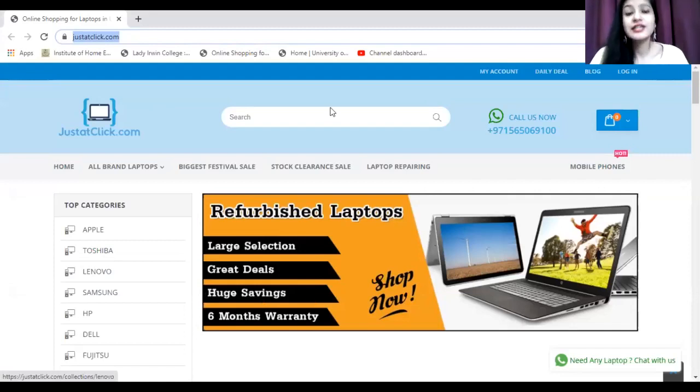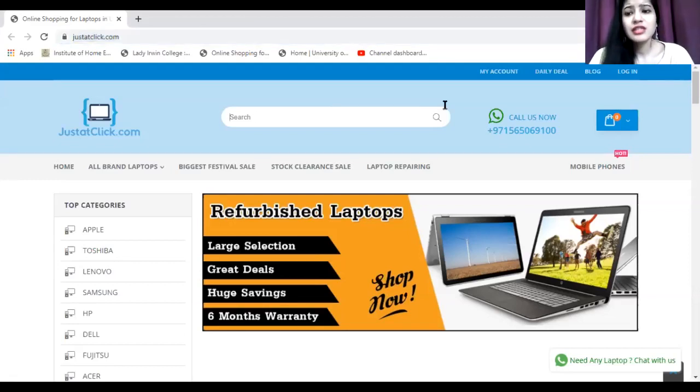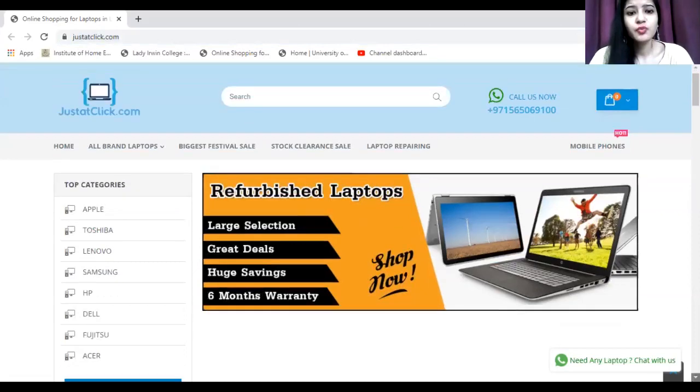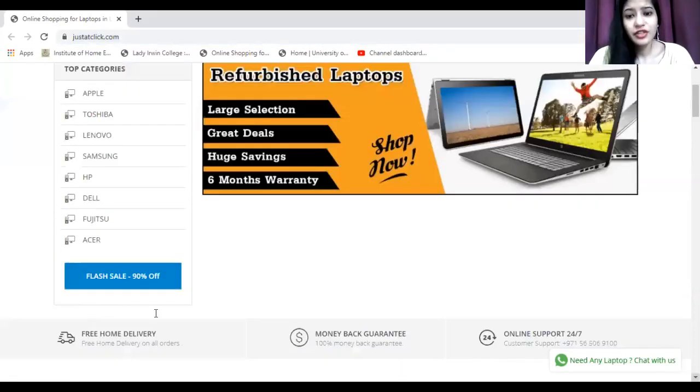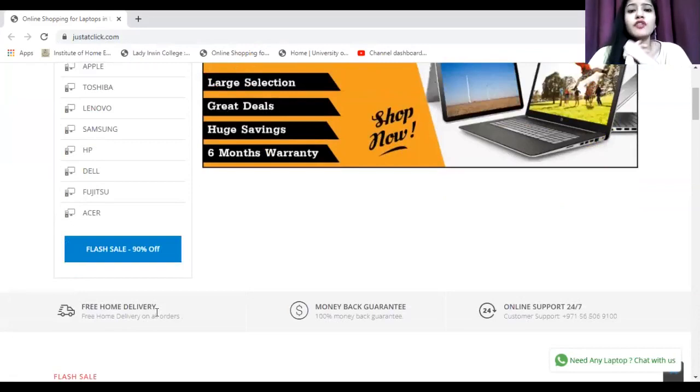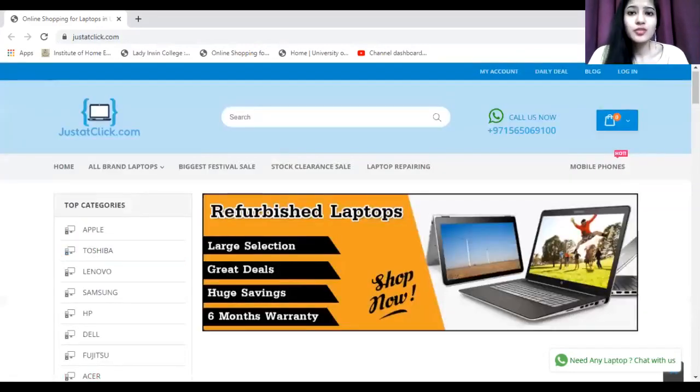You get to have great deals. Great deals means they are offering you your gadgets in the best pocketable deal. Along with that, you get a large collection of gadgets. There are n number of gadgets from reputed brands out there. Apart from that, this site offers you free home delivery. It offers you a money back guarantee, that is the exchange policy out here. Along with that, an online support system is offered. Apart from that, it offers you COD, like free shipping के साथ साथ COD भी मिल रही है. You get to have COD and free shipping out here.